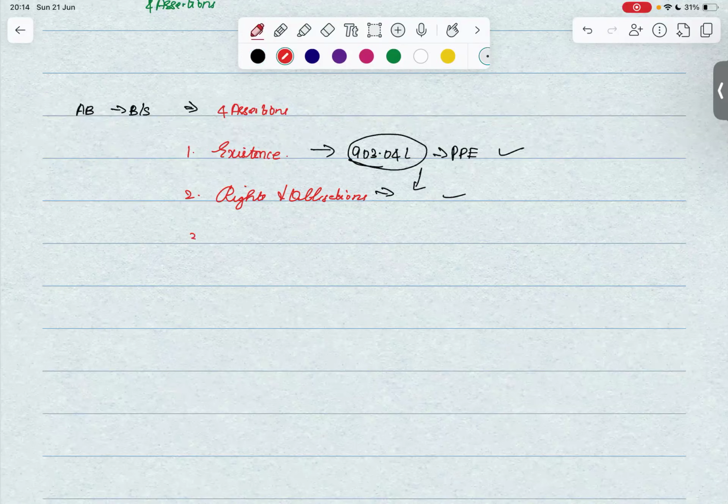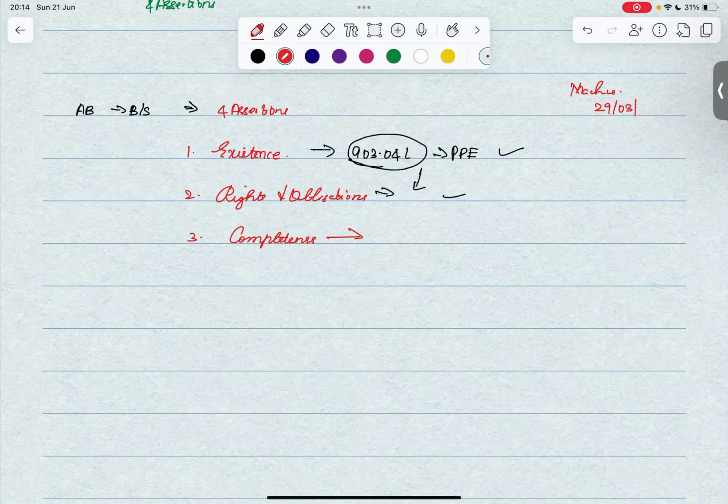Number three is completeness. Let's explain this with an example. Let's say there was a property, that is a machinery, which was put to use and it is ready to use as on 29 March 2024. But this entire accounting process takes a week to be accounted.